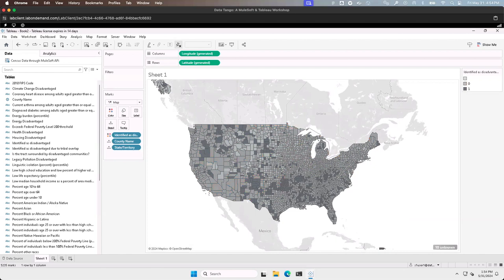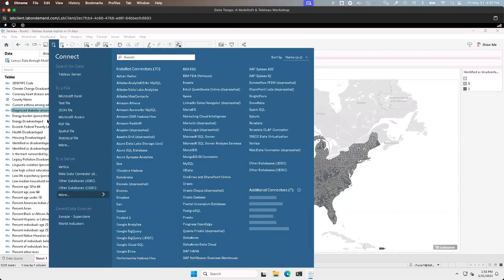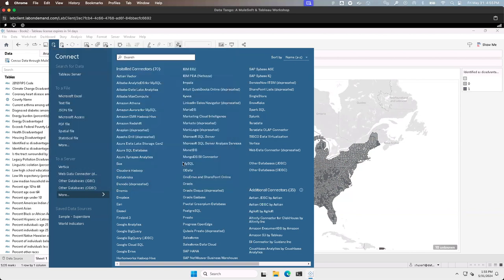Now, this is all great, but I need to be able to see my grants data on here. And my grants data obviously did not come from the census. It comes from my own internal organization. So let's go ahead and connect to the grants data. I can do so by clicking up here on the data tab, and then I can click new data source. I have the grants data downloaded as a CSV here, so I can connect directly to it.